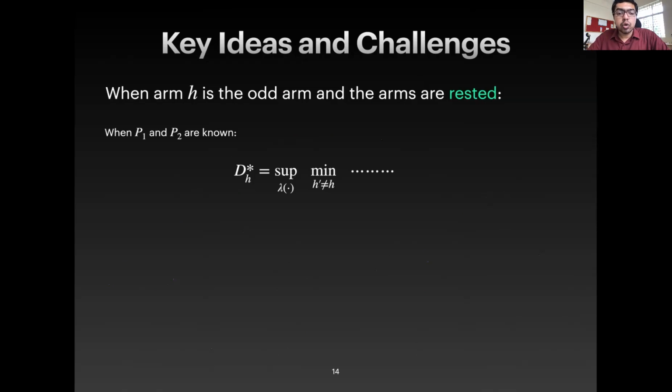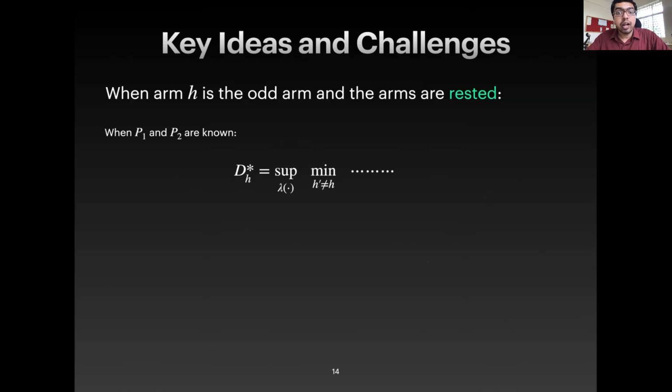And really the way one should think of this is that nature has fixed a certain odd arm location H. We do not know about that. The decision maker doesn't know about that a priori. Now the min over all H prime not equal to H simply represents the fact that there are other alternative hypotheses, the true hypothesis being odd arm location H.